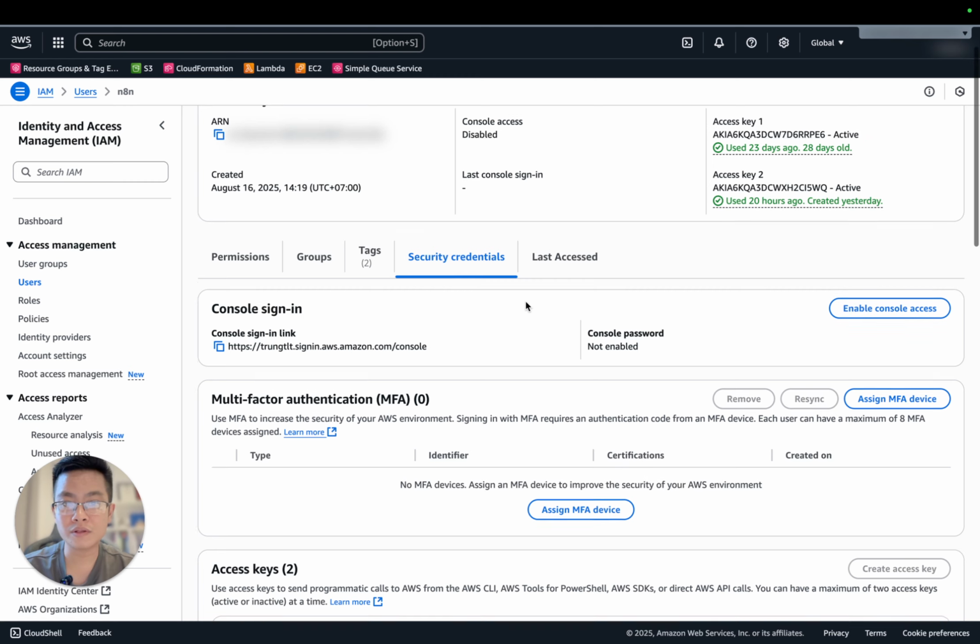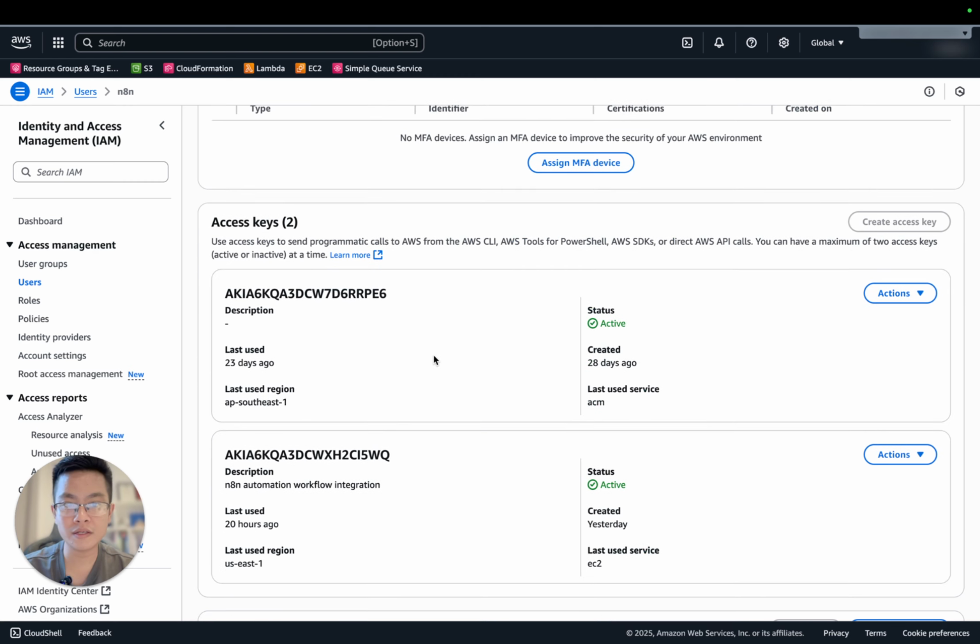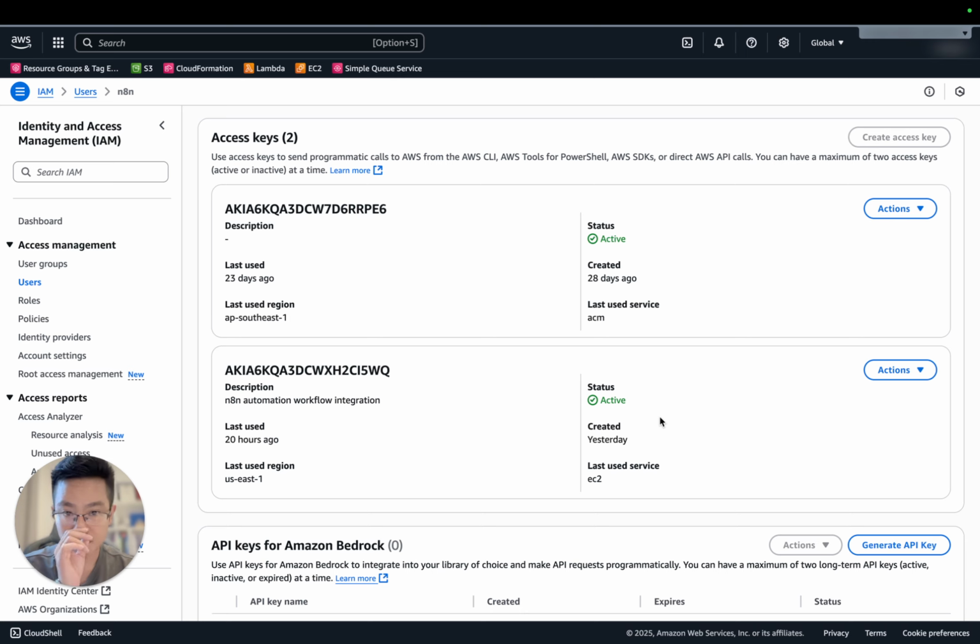So go to security credentials, and then we have the access key here, right? Then you can create an access key, copy the key and secret from there. Anyway, let me create one.